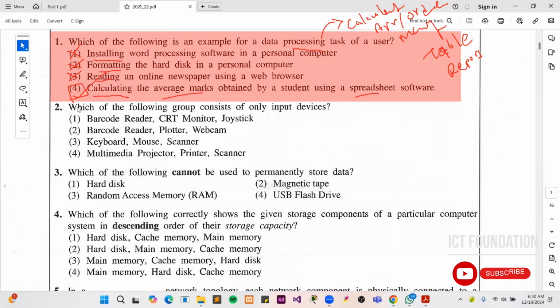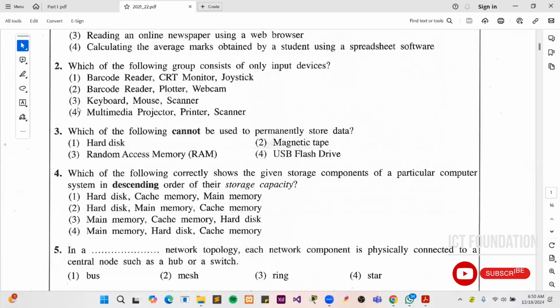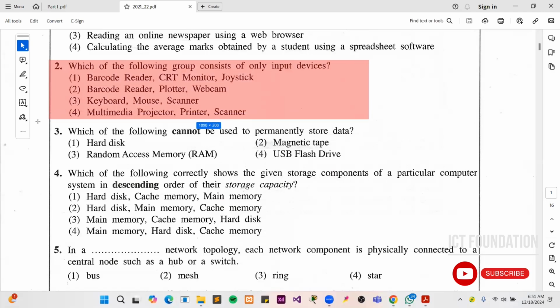Then when we are coming under the second question, they are asking about the devices. Which of the following groups consists of only input devices here? So there are some devices according to the answers. Barcode reader. Generally, we know about the barcode reader in food cities or the libraries. They are utilizing this barcode reader to get the input easily.